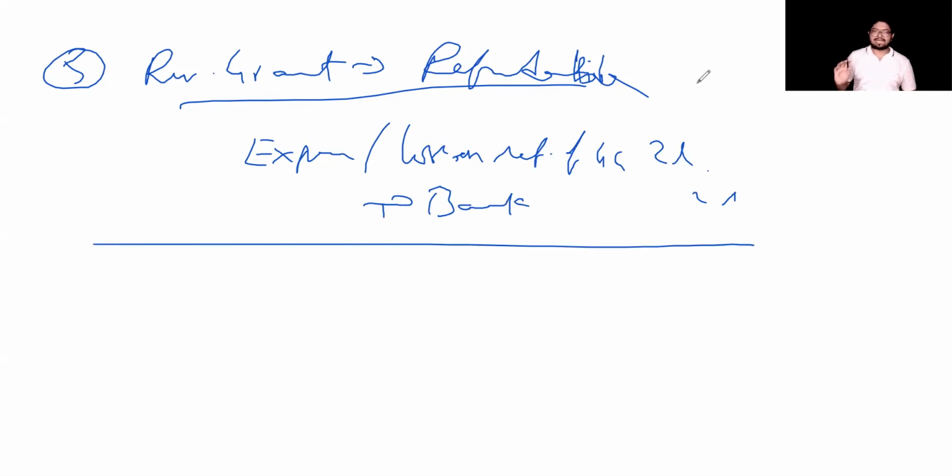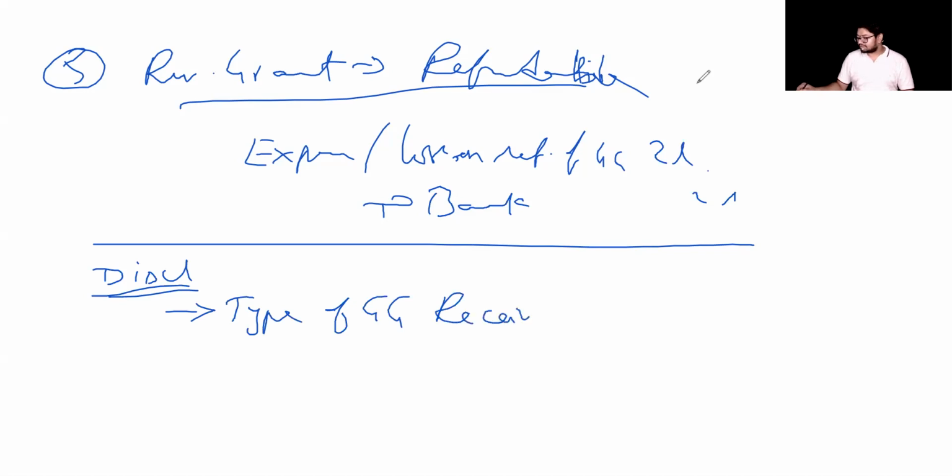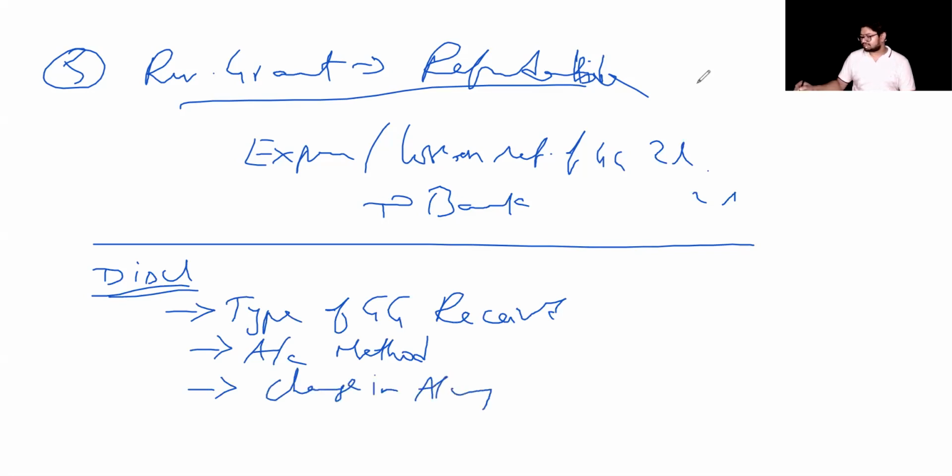So with this, the standard is almost done. Coming to disclosures in the standard. You are supposed to disclose the type of government grant received, the accounting method adopted, and any change in accounting policy. These are supposed to be disclosed in your financial statements. So this is with the government grants standard.